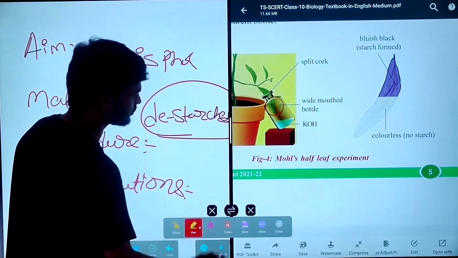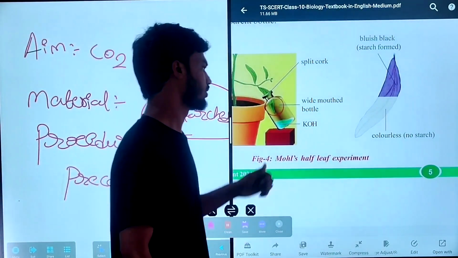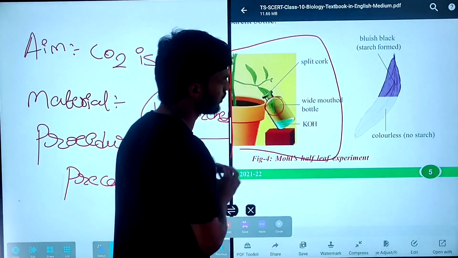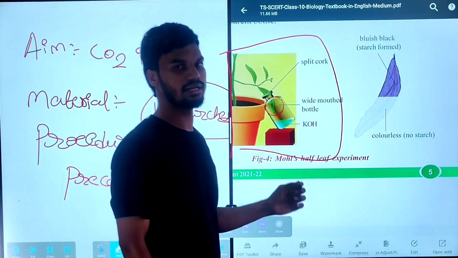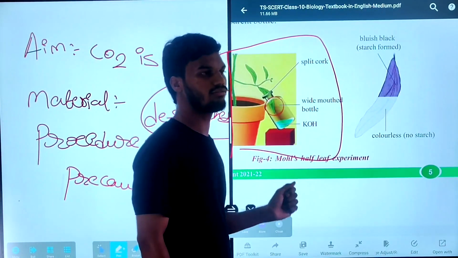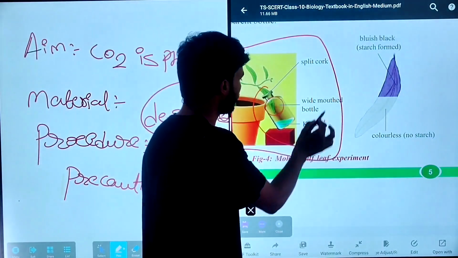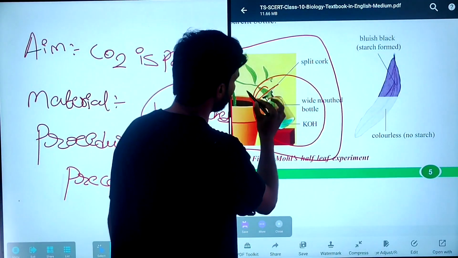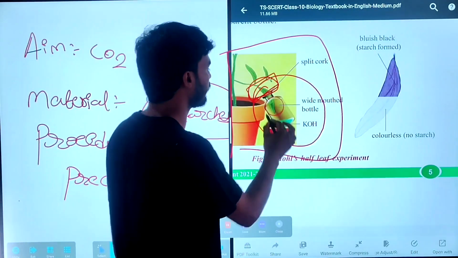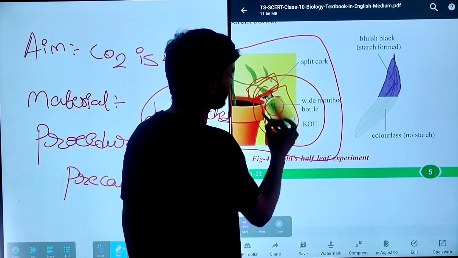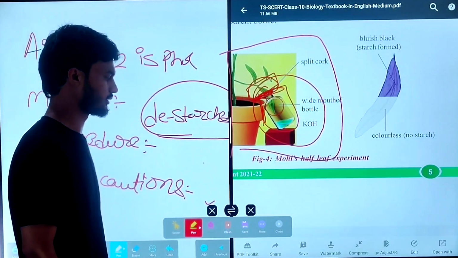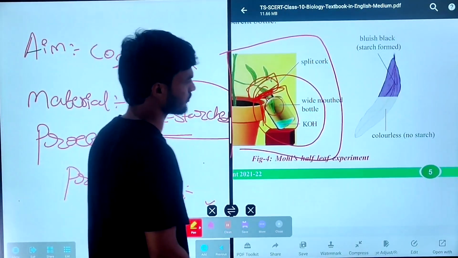What are the safety measures we should take during the experiments? The precautions are: the potted plant should be properly discharged by placing it in a dark room for 3 to 4 days. Then half of the leaf should be properly exposed to the outside environment, and half of the leaf should be tightly packed into the wide mouthed bottle. These are the precautions.